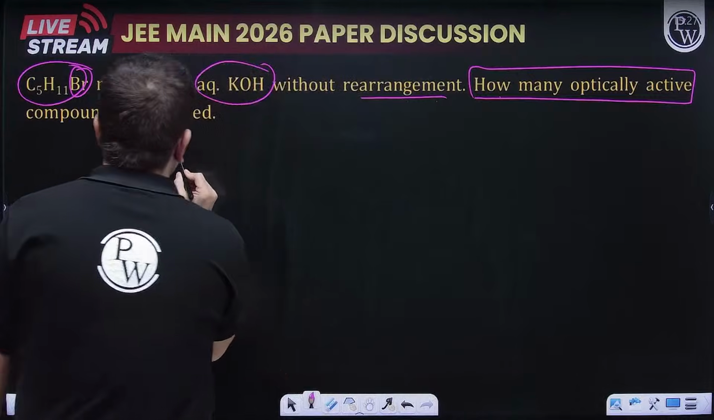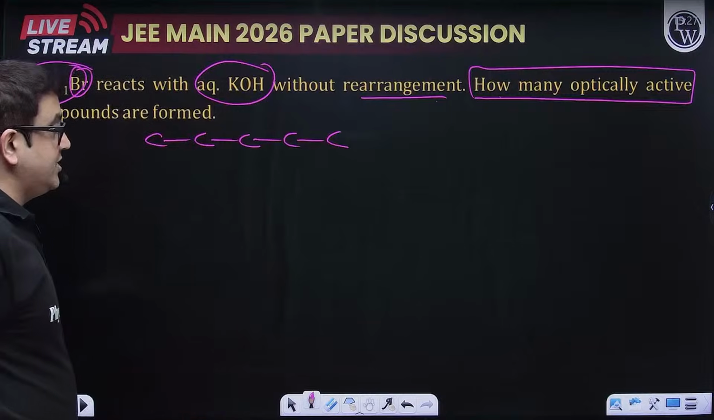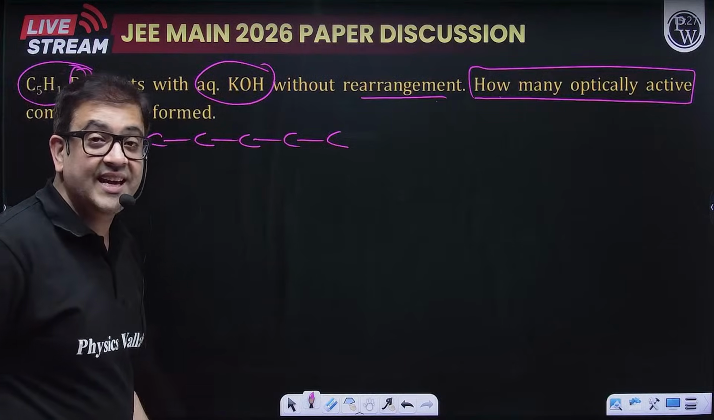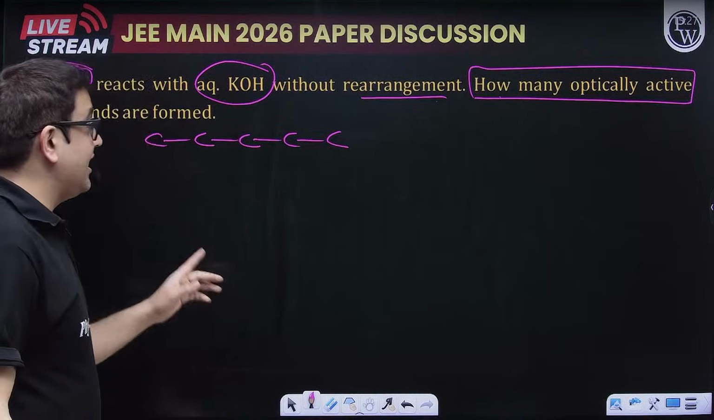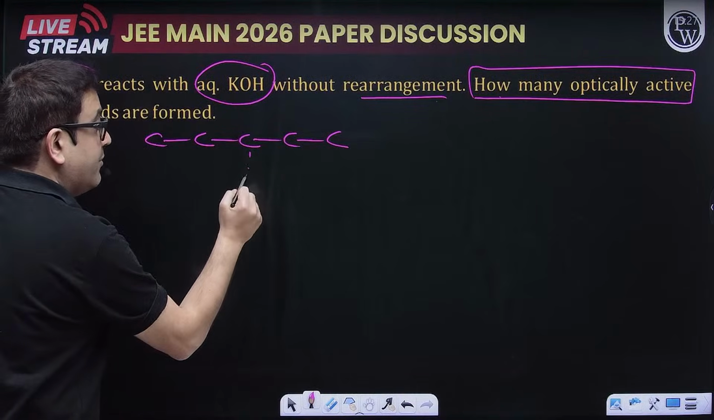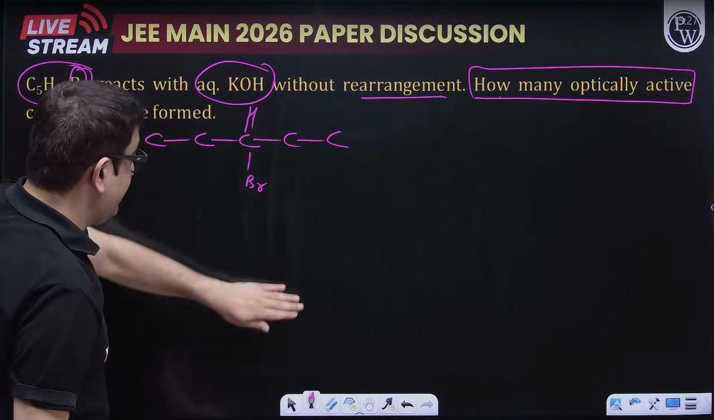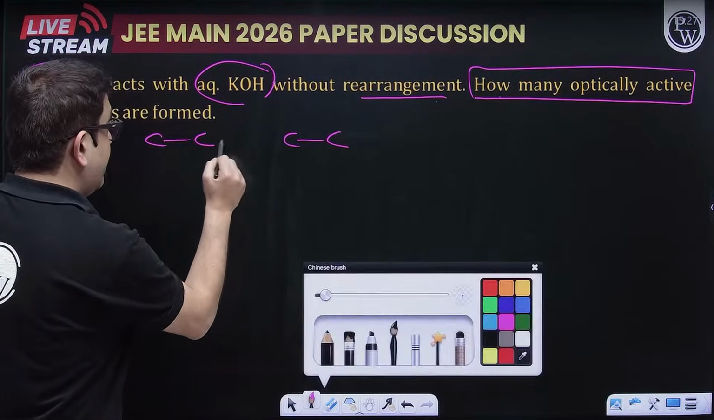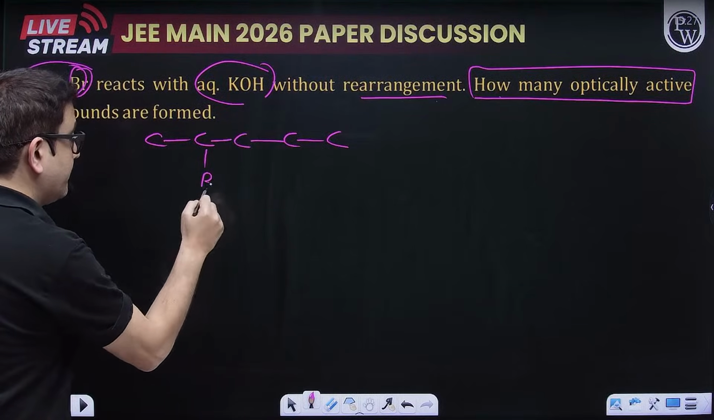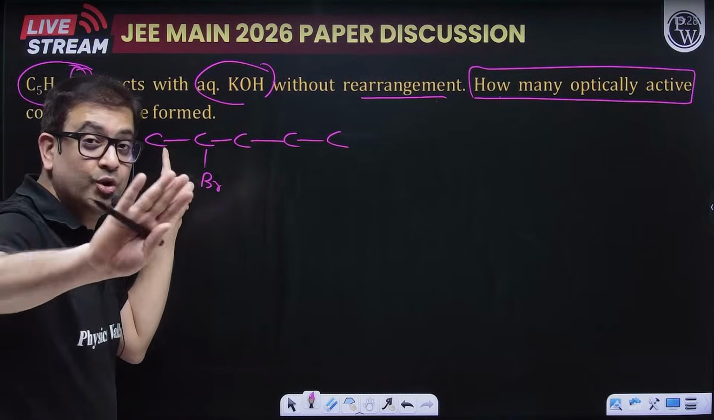So let's say, what are the possible structures that we can form? If I have a 5 carbon chain and you put bromine on either end, it will be replaced by OH. You will not get any chiral carbon, because if I have bromine at the first carbon and replace it by OH, it will have two CH2 groups, so no chiral carbon.